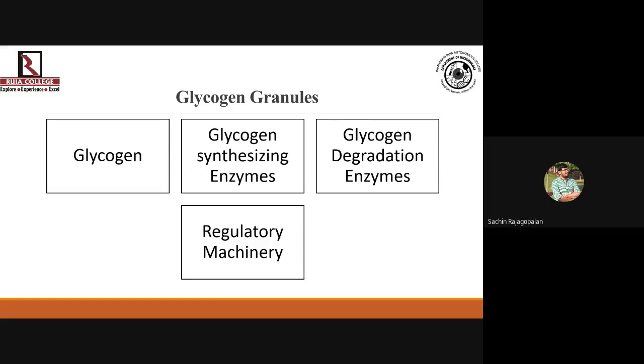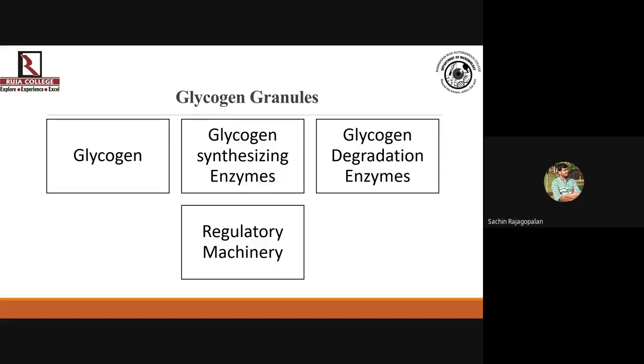So, in case of glycogen catabolism, we need to understand that there are several components that you need to keep in mind. First and foremost is that when you talk of reserve food material in several organisms, glycogen is the most preferred component, right? And glycogen is always stored in the form of granules, which we refer to as the beta particles or the glycogen granules.